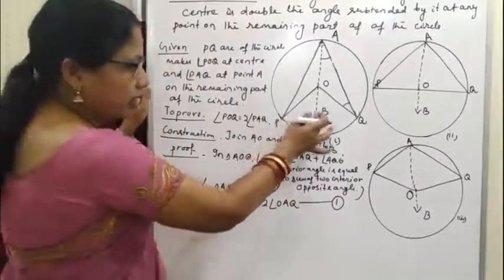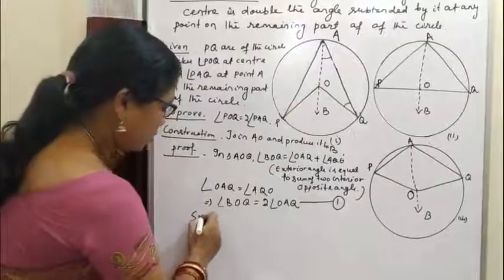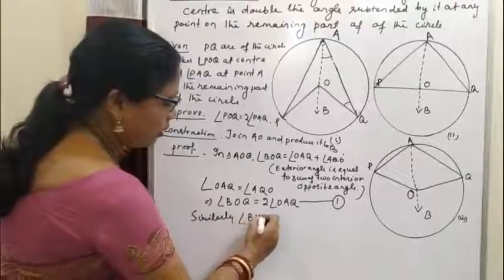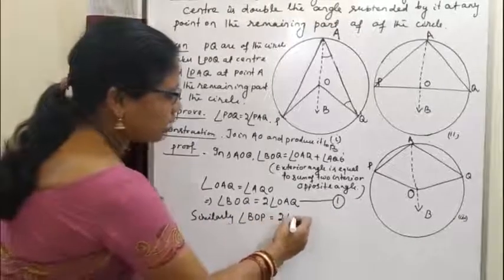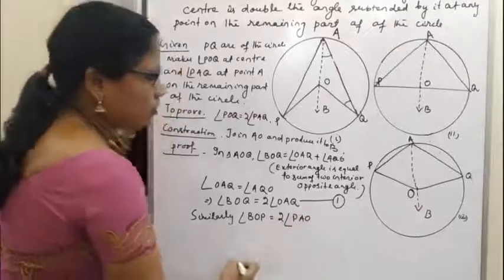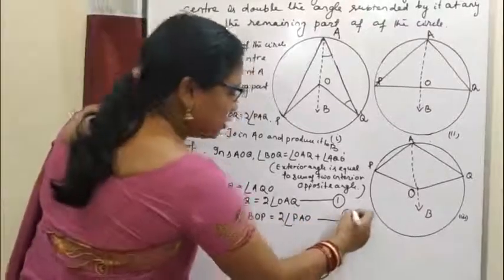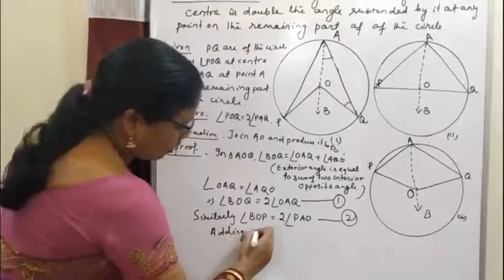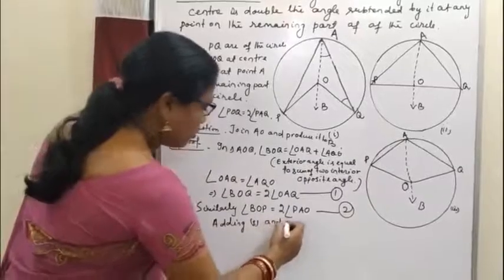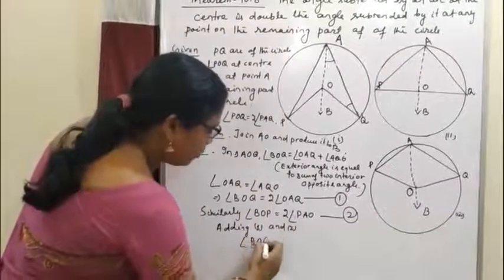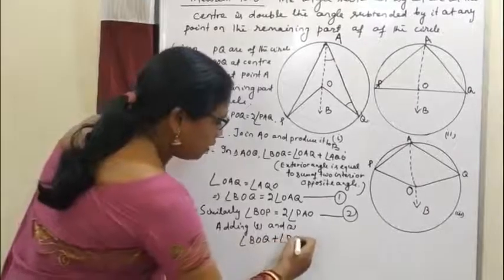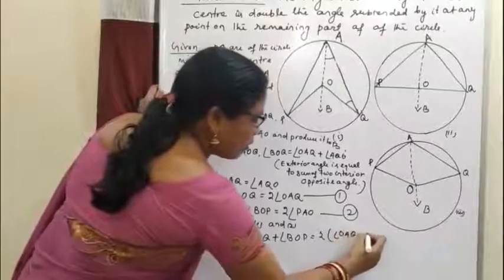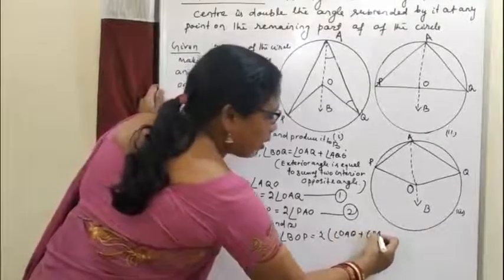Similarly, we can prove that angle BOP is equal to twice of angle PAO. So this is our equation 2. Adding 1 and 2, we got angle BOQ plus angle BOP is twice of angle OAQ plus angle PAO.